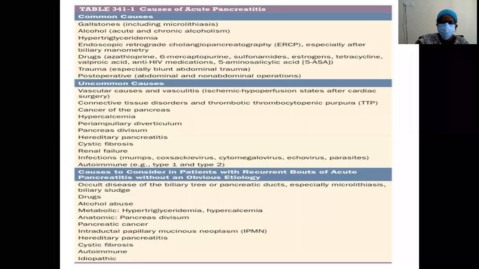What are the causes of recurrent pancreatitis? Recurrent attacks of acute pancreatitis without any obvious etiology. You will see an occult disease of the biliary tree or the pancreatic ducts, especially microlithiasis, the small stones, and biliary sludge. Also drugs, alcohol abuse, metabolic causes like hypertriglyceridemia and hypercalcemia, pancreatic malignancy, intraductal papillary mucinous neoplasm, cystic fibrosis, autoimmune causes, and the last one being idiopathic.